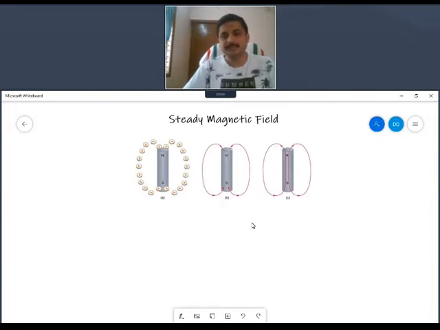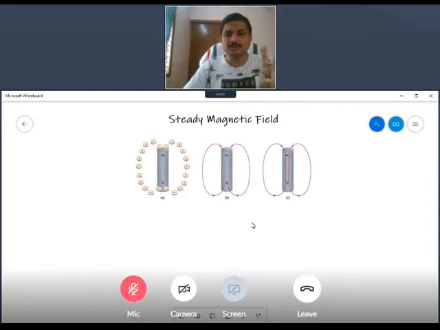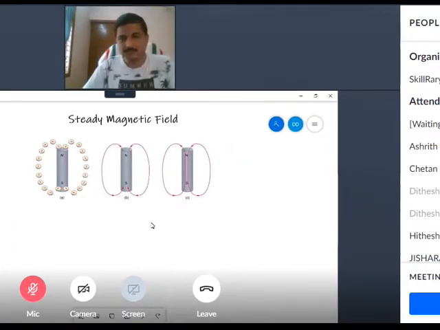So these are the three major sources of a magnetic field. The first is a permanent magnet with north pole and south pole, the second is a source of direct current, and the third is a source of variable current.